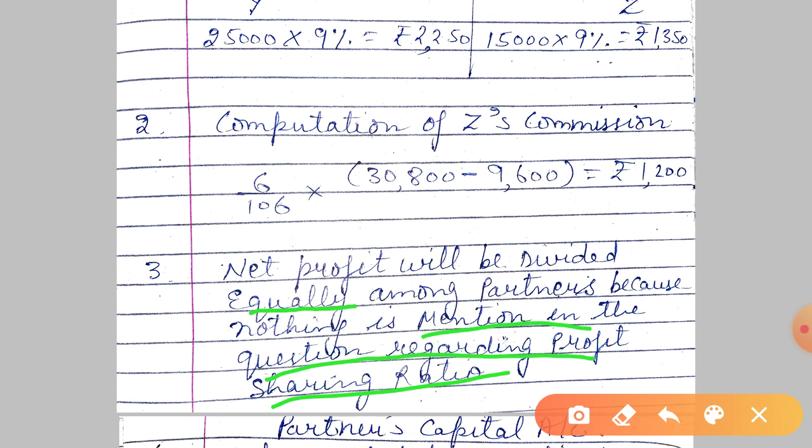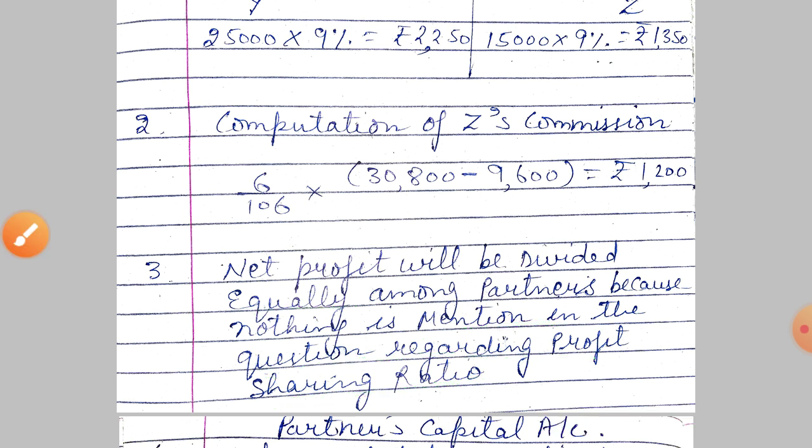Interest on drawings will not be calculated in the absence of a partnership deed. Only interest at a rate of 6% on partner's loan account will be given in the absence of any detail given in the question. We'll solve all the questions related to it.